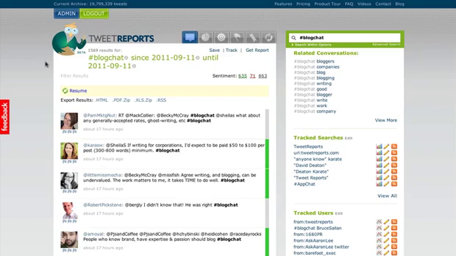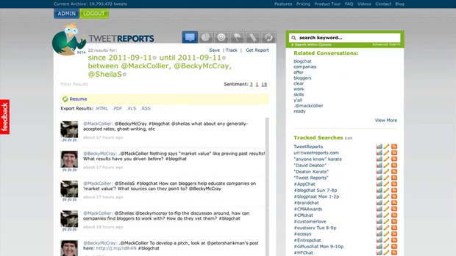Now, if I want a copy of that transcript, I can easily click on Export to HTML, and it will give me a separate page that I can then archive. Or if you have an account, click on Export to PDF or XLS, and it will automatically create and download those files for you. But in regards to online harassment, what you want to do is create a search filter for conversations.